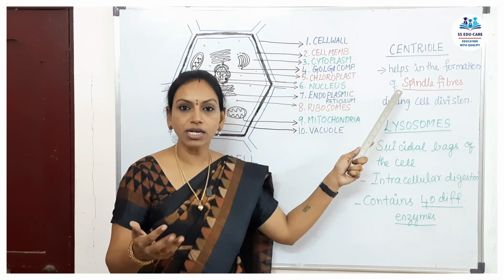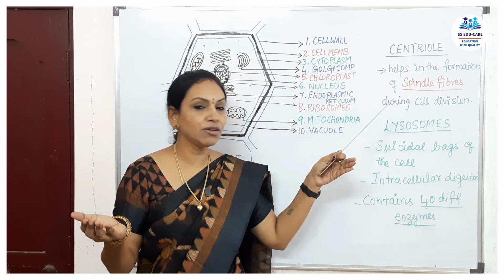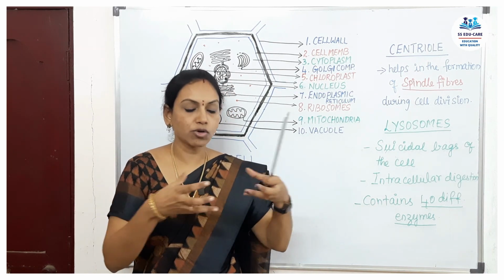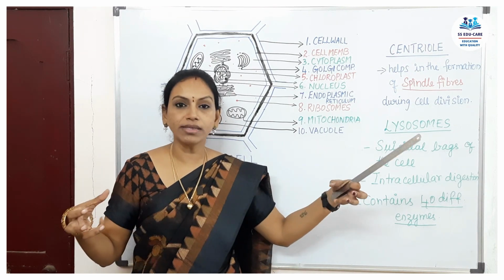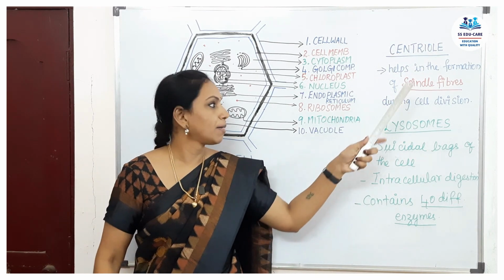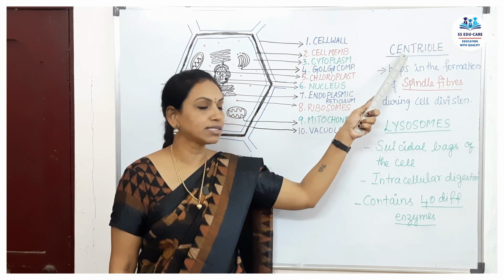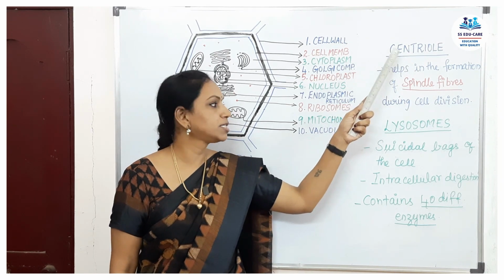A cell's major work is to divide. During cell division, these spindle fibers hold the cell into 2 parts. The chromosomes or chromatin material are brought to the 2 extreme poles by the spindle fibers. Thus, the spindle fibers are synthesized by the centriole, which is present only in the animal cell.